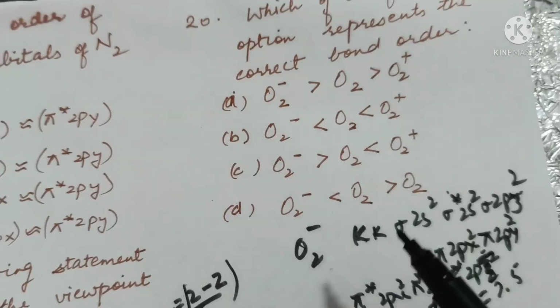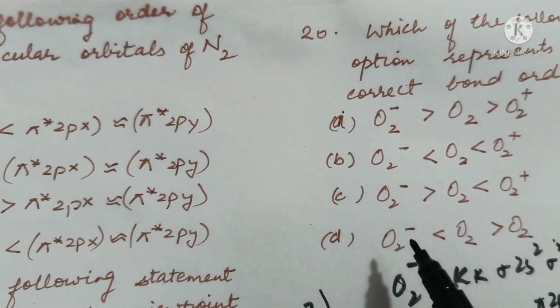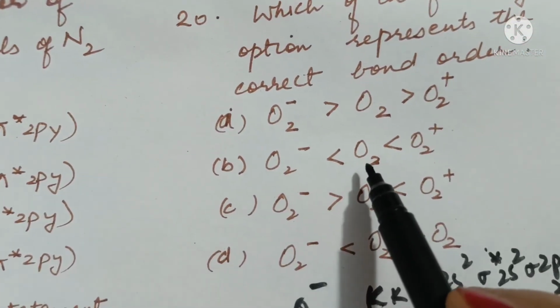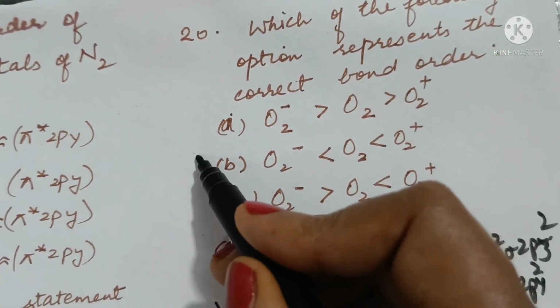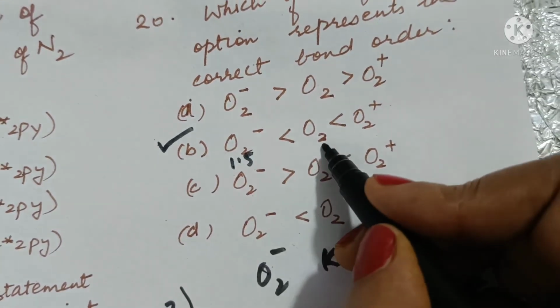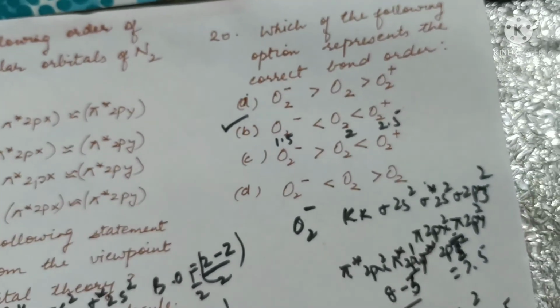So the correct option will be option B. O2 negative is less than O2 is less than O2 positive. This is 1.5, this is 2, this is 2.5.